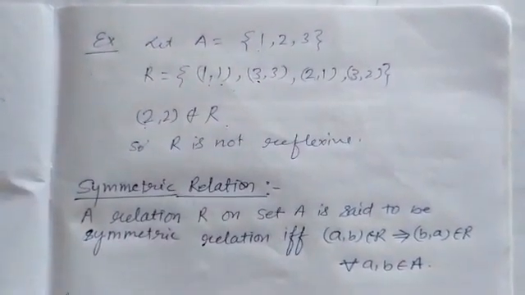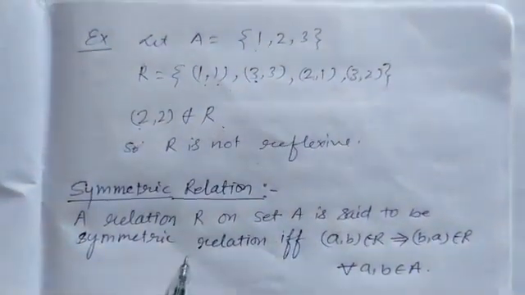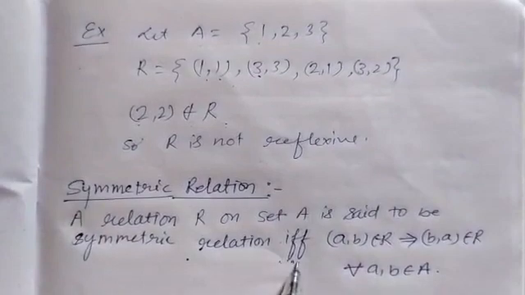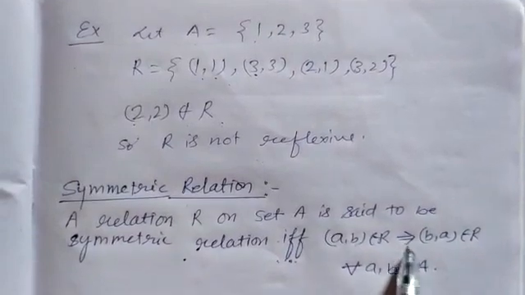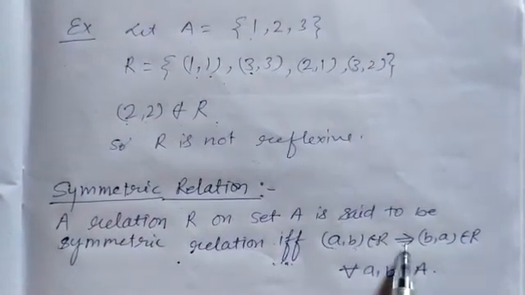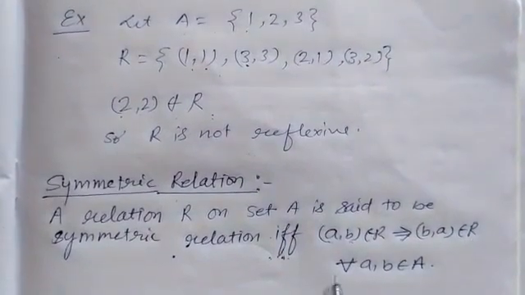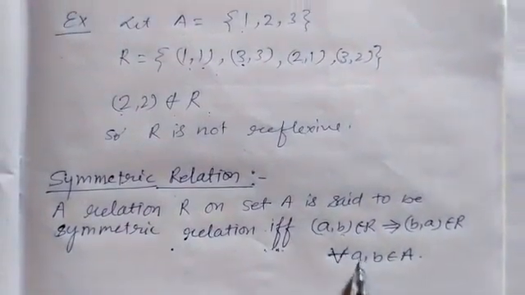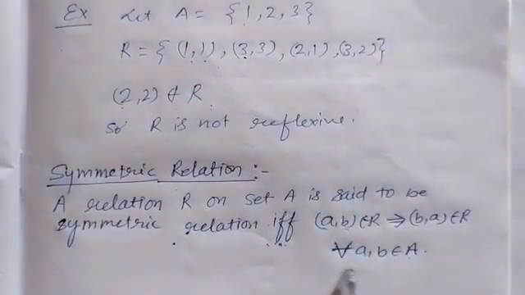Now the next type of relation is symmetric relation. A relation R on set A is said to be symmetric relation if and only if, iff, A is related to B implies B is also related with A. It means if A is related to B, then B is also related to A, then the relation is said to be symmetric relation. This will be for all A, B belonging to set A, meaning the elements A and B also belong to set A.